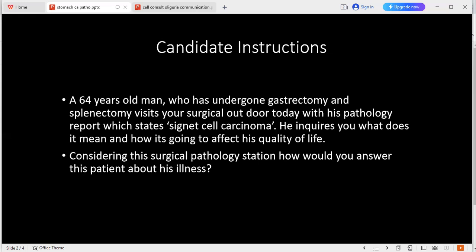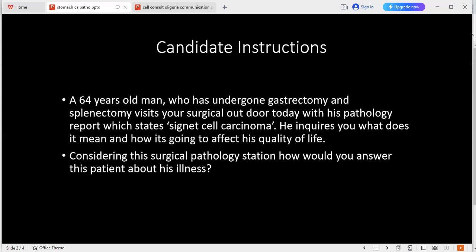And smoking, alcohol, HNPCC, FAP, male gender, pernicious anemia, blood group A, and diabetes mellitus. Yes, ma'am. These are all the common risk factors.